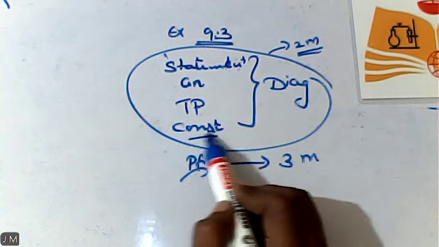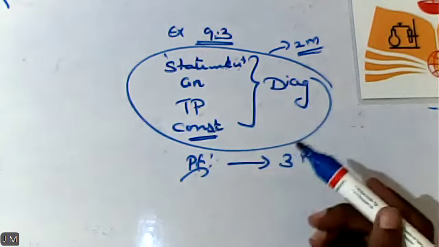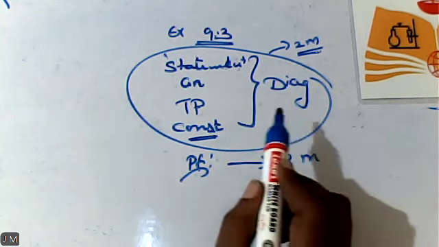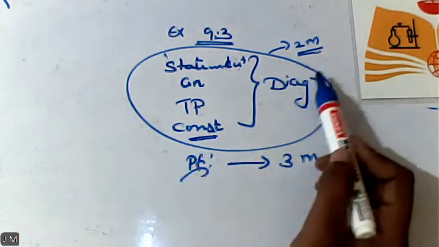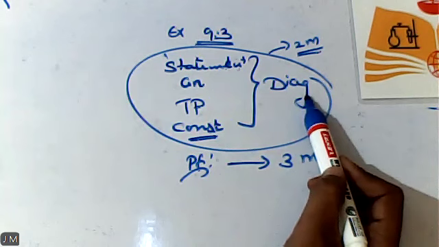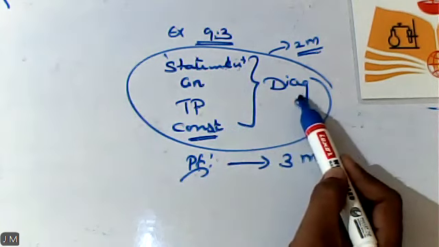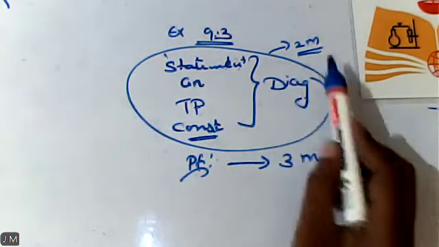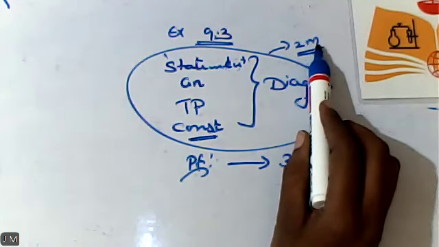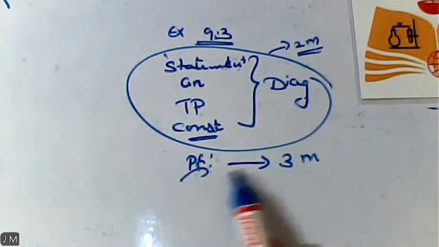Next, construction. What is the meaning of the word construction? We don't have sufficient data with us. So we are constructing something additional, a few more pieces of information needed to prove the theorem. That's why it is called construction. Next, we have to convert the wording into symbol form. That is called a diagram. All the things together will get you 2 marks out of 5. For the remaining proof part alone, you will be getting 3 marks.